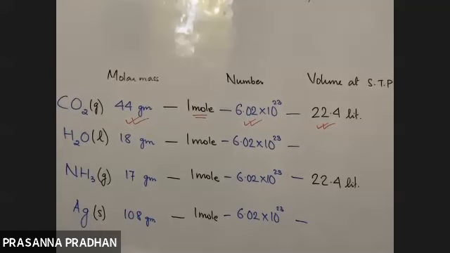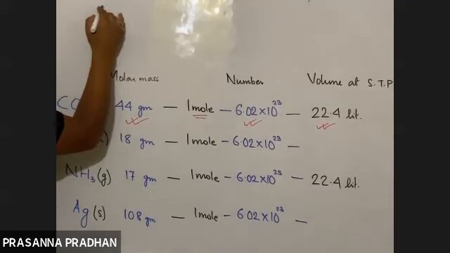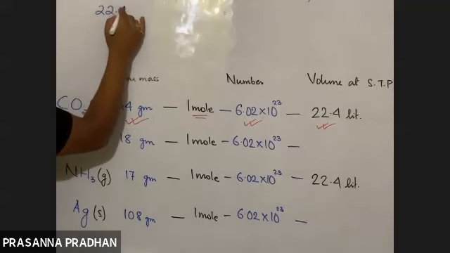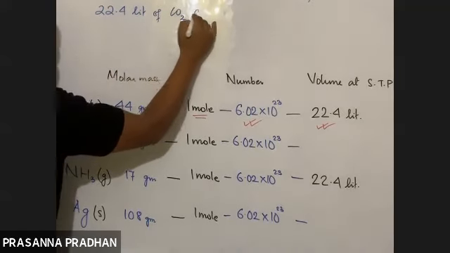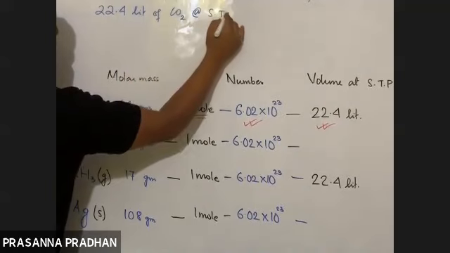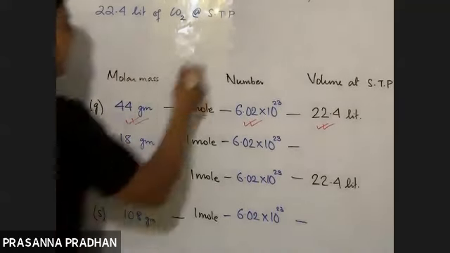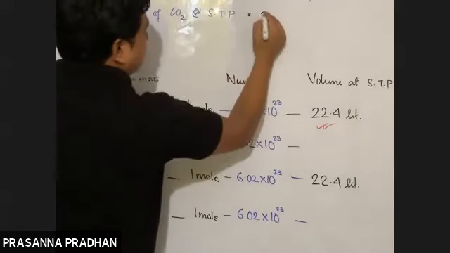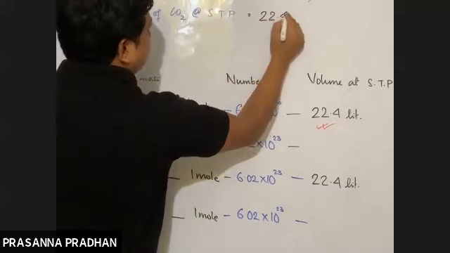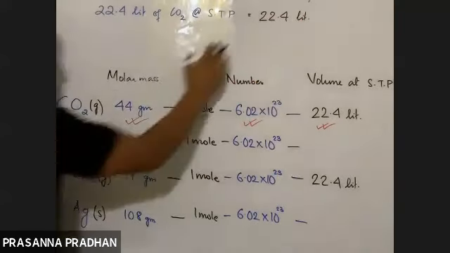How are we going to solve this? We know that 22.4 liters of carbon dioxide at STP occupies a volume of 22.4 liters. Sorry, 1 mole occupies a volume of 22.4 liters. So 22.4 liters of any gas at STP is equal to 1 mole.